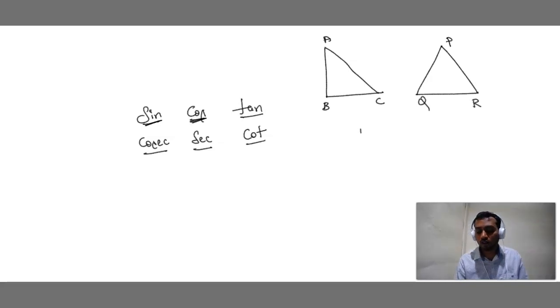First triangle or second triangle? This is my question: which is the right angle triangle in these two triangles? Some students may say, sir, first triangle. How many of you say first triangle? Can you please raise your hand? Okay, I'm watching you all. From here I can see you. You may be thinking that I can't see you, but I can. Please look at me. Yes, that is right. Okay, fine. Now which is the right angle triangle? Yes, the majority of you say first triangle. Very good. Keep it up. Second triangle?